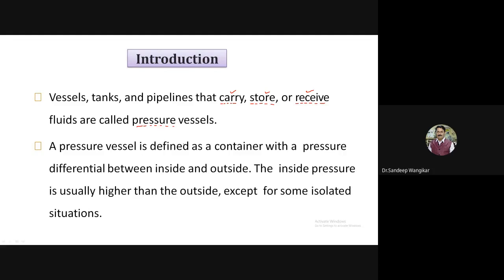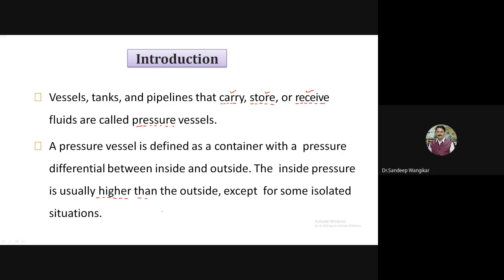A pressure vessel is defined as a container with a pressure differential between inside and outside. With a pressure difference between inside and outside, the inside pressure is usually higher than the outside, except in some isolated situations. Vacuum is a different part. So generally, the inside pressure is higher than the outside pressure.